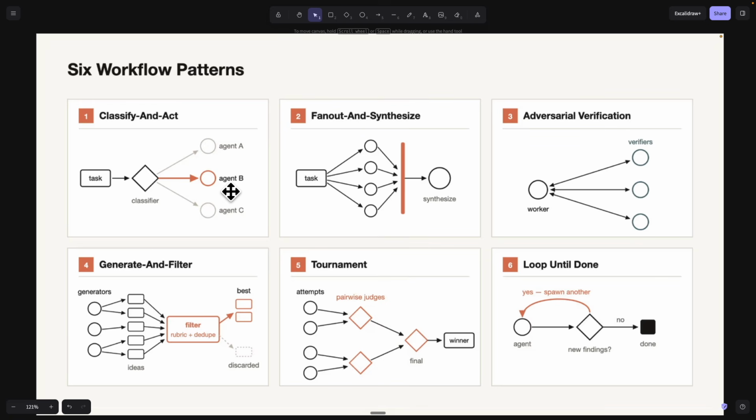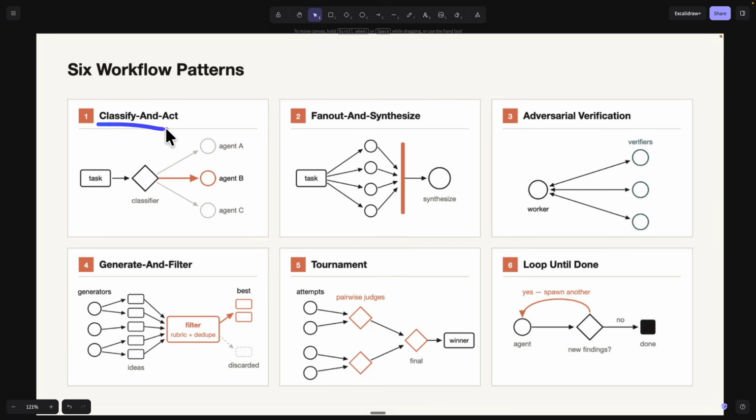Now, speaking of use cases, there are actually 6 different workflow patterns that you can trigger when you're creating dynamic workflows inside of Claude Code. So for example, what we just saw is the fan-out synthesize structure, where you provide a task, it's going to spin up multiple sub-agents here to execute. Once it's done, it's going to synthesize the results and return the response back to you.